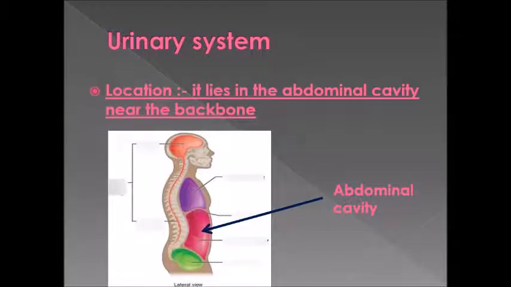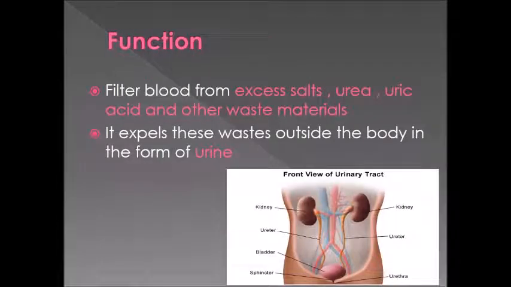Okay, what is the function of the urinary system? I think it's a very easy question, but let's arrange our answer. The urinary system does two things. It acts like a filter, like what I said before for the circulatory system, that the circulatory system acts like a taxi. Now we will talk about the urinary system. It acts like a filter.